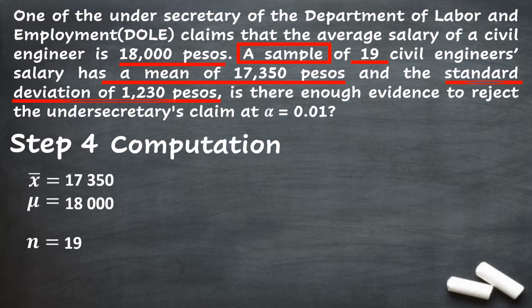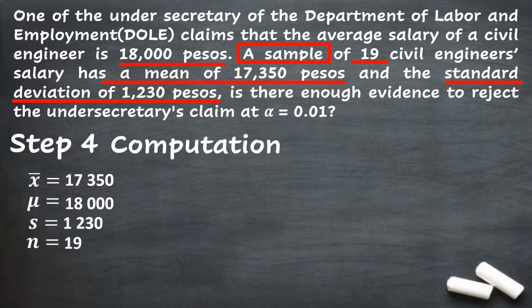And the standard deviation of 1,230 pesos. Since this is still under the sentence in which they explain the numerical values for the sample, this standard deviation is a sample standard deviation. So, the sample standard deviation is 1,230.